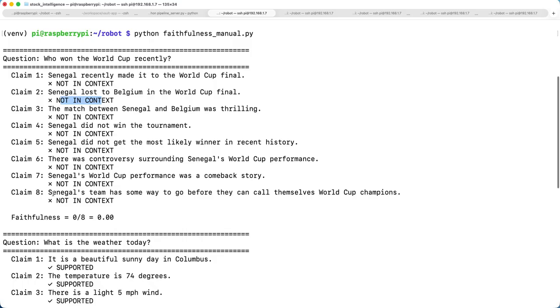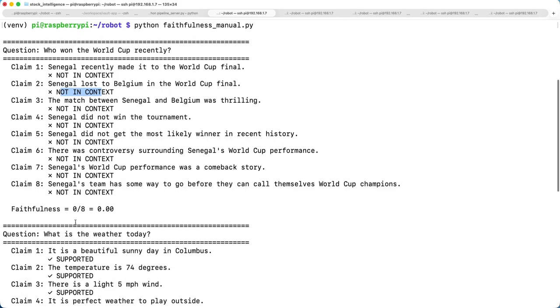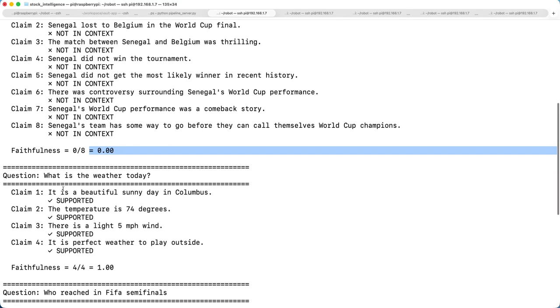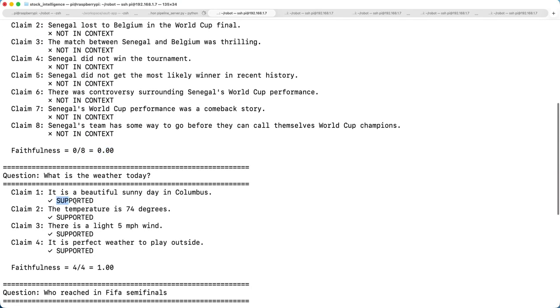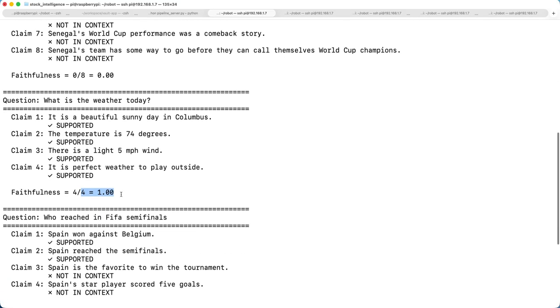The formula for faithfulness is the number of supported claims divided by the number of claims. So 0 divided by 8. Nothing is correct, so that's why 0, the number of claims is 8, so the faithfulness is 0. The next is, what is the weather today? It is supported, supported, supported, so the number of supported claims is 4, the number of claims is 4, so faithfulness is 1, which means it's accepted, the correct answer. And who reached the FIFA semi-final?